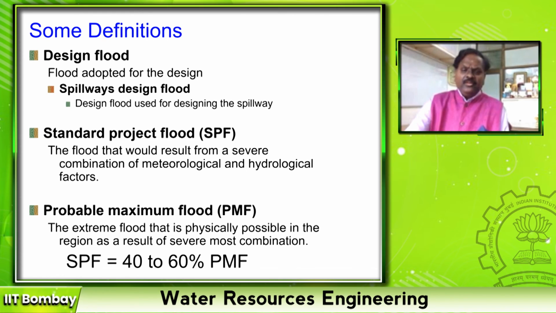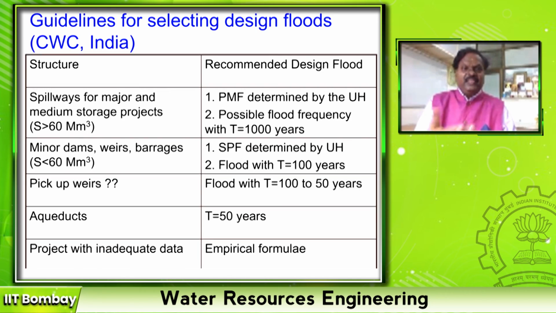Okay, why we have to worry more about this is the economics and loss of life. If it is flooding due to surplus release from the dam, it is under control. If it is flow of water due to breach of a surplus weir, it is devastating. So my surplus weir should be sufficiently designed to take care of maximum flood. Right? These are certain guidelines suggested by the Central Water Commission in India. It depends upon the type of structure recommended for design.